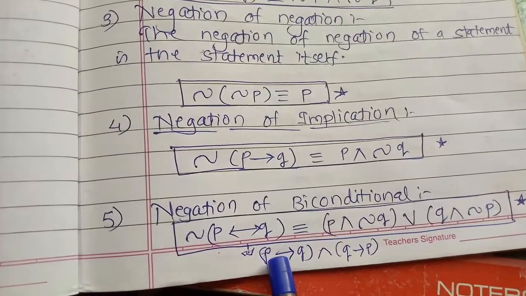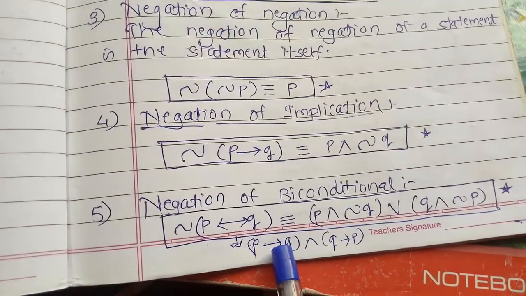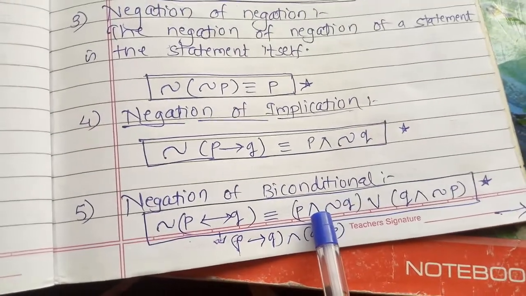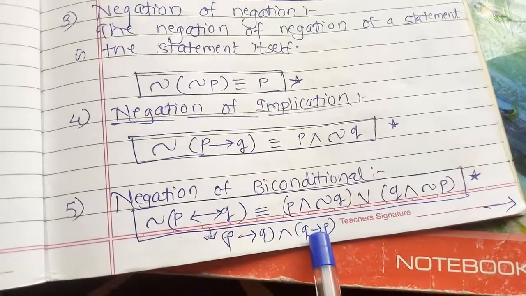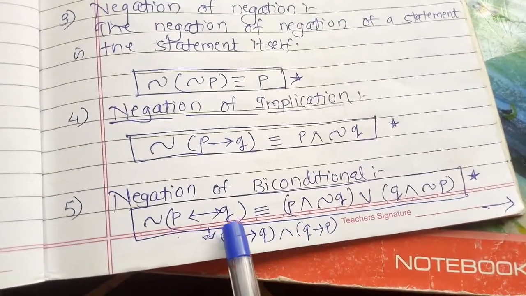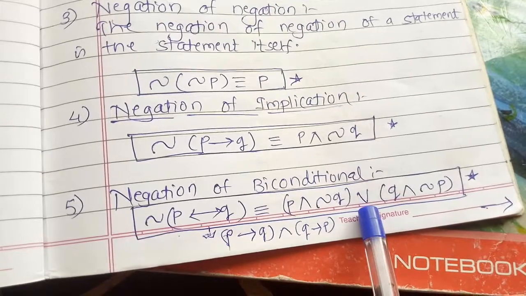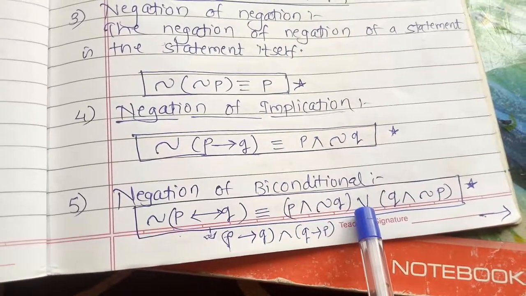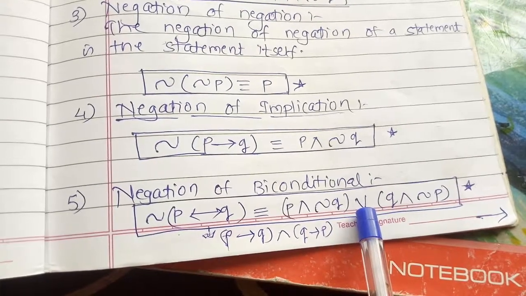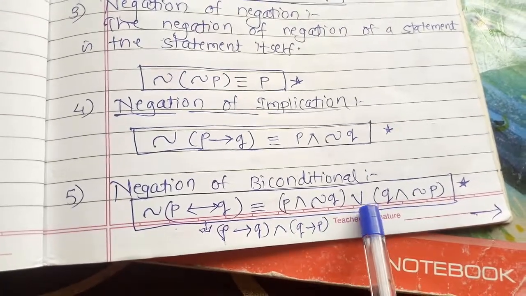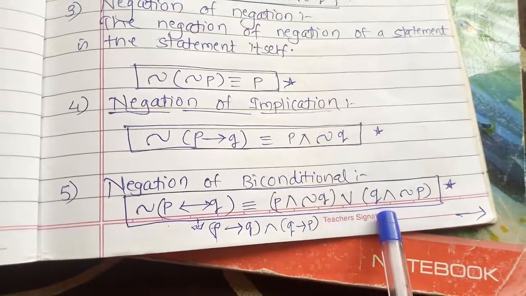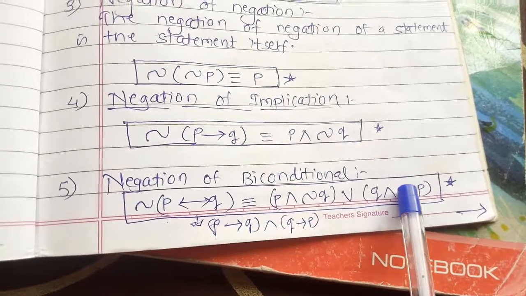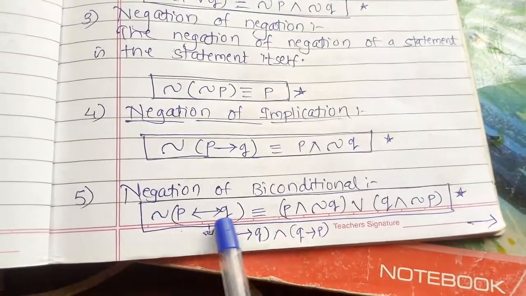You know the negation of P conditional Q is P conjunction negation Q. Similarly, since there is a negation, we write disjunction here, and like this we write the answer for Q conditional P: Q conjunction negation P. So this is the formula.